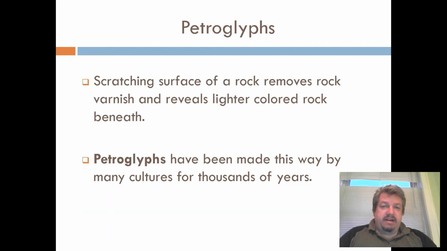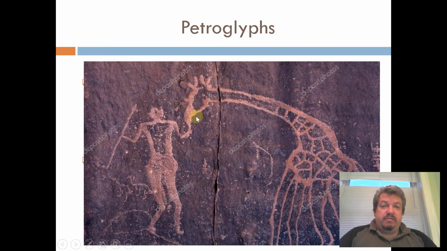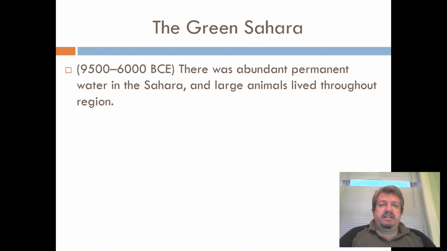So let me come back to that, right? Petroglyphs are just basically scrapings that are done by man, and they can be thousands of years old. And so right here, you can see that they scraped off that outer rock veneer. And what does this look like? It's pretty easy, I think, to spot. That's a giraffe, isn't it? That's a giraffe, and that's a person. And this petroglyph is, I believe, 8,000 years old, and they found it in the middle of the Sahara Desert.